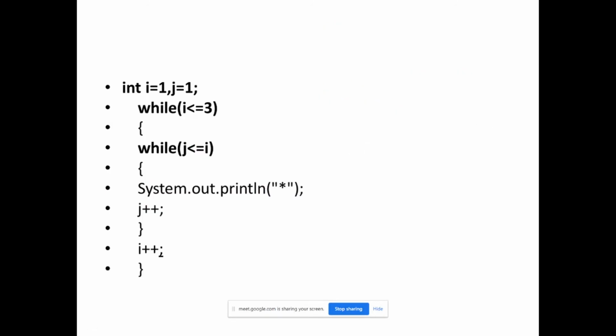What will happen? Guys, please understand carefully. First time i value is 1 and j value is 1, right? i is equal to 1. Here i value 1, j value 1. It will come inside because 1 is less than or equal to 3. Condition is fine. Now it will come inside here, right? So j is less than or equal to i. Condition is fine because 1 is less than or equal to 1. That's why the condition is fine.